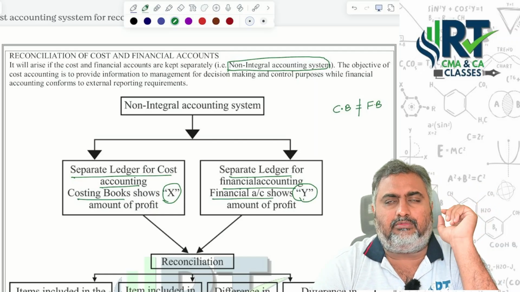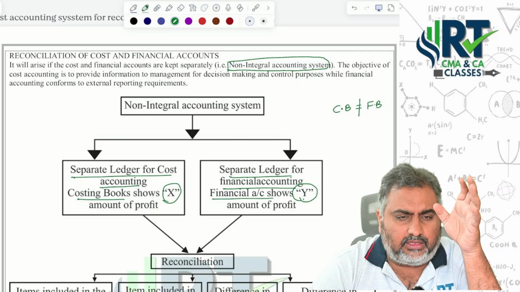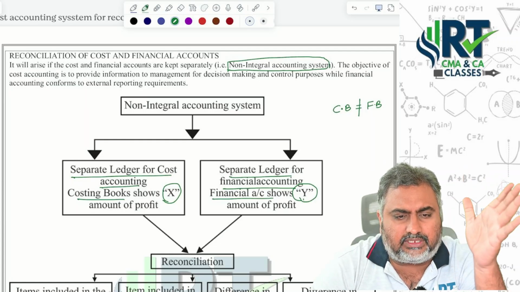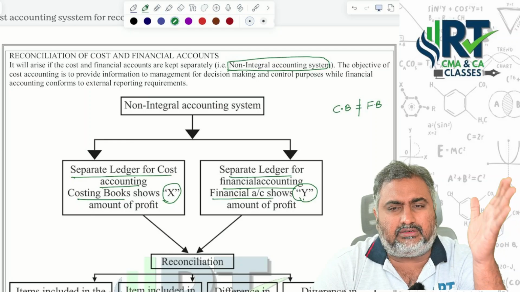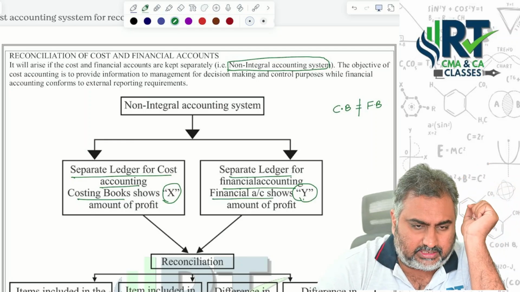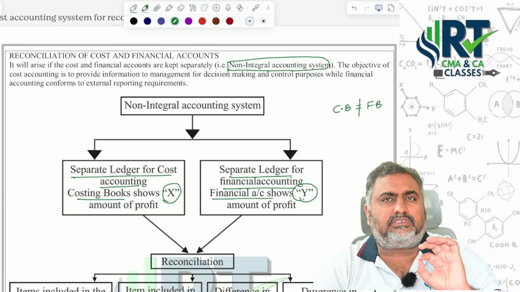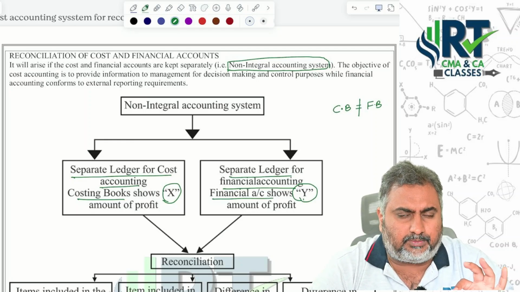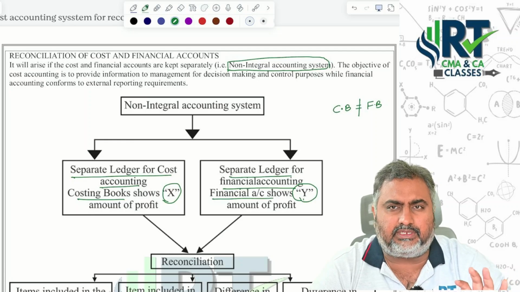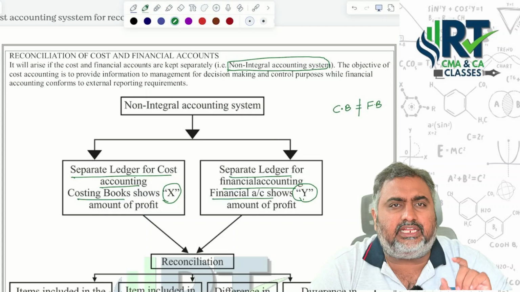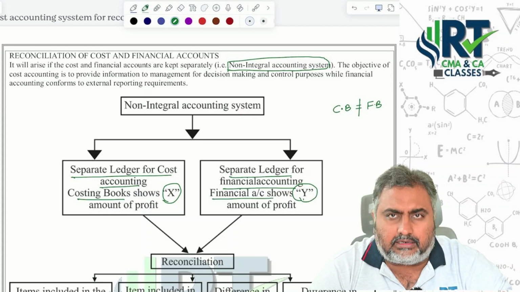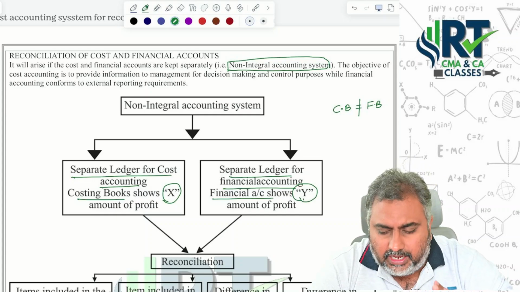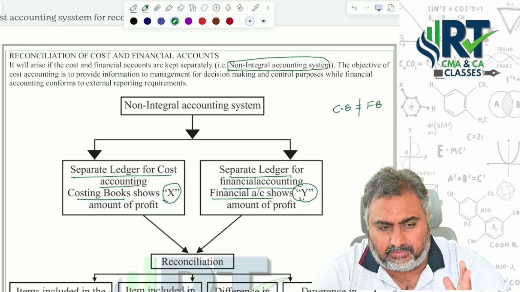Sufficient details are available, and we are in a position to locate where the differences have happened. Because of these differences, we are getting a difference in profits. For that reason, we introduced the reconciliation statement. One more time, because of certain reasons you are getting differences in profit between financial books and costing books. Are these really the only reasons, or are there some other reasons? To find out, we introduce the concept of the reconciliation statement.